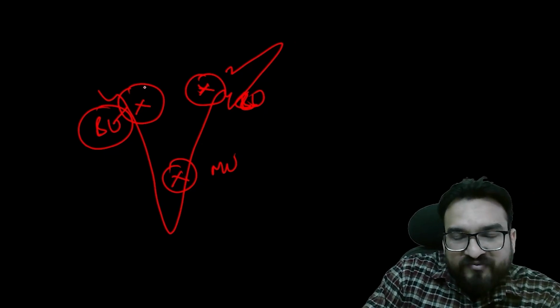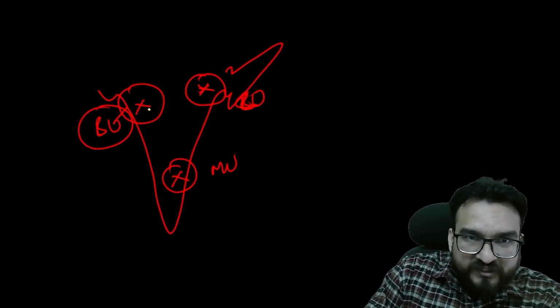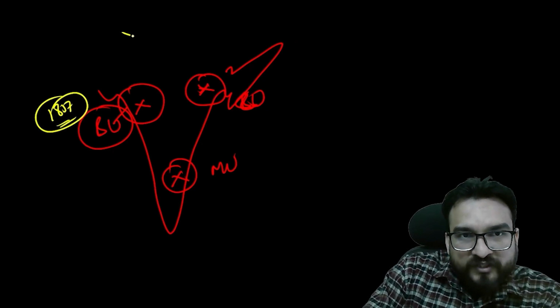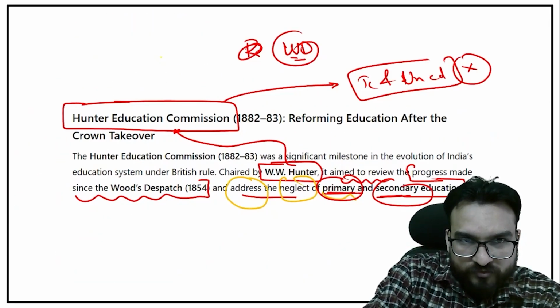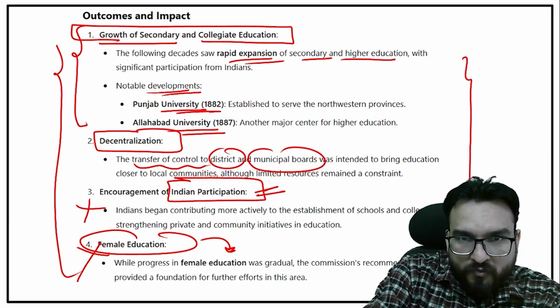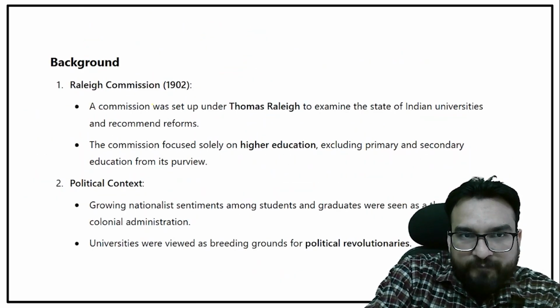Over here, this is after the Woods Dispatch, you will be seeing 1857, these were formed. 1882 onwards, I told you Punjab University was formed and Allahabad University. Total 5 universities also. Okay, so over here you can see Punjab University, 1882, Allahabad University. Total 5 institutions you are seeing.